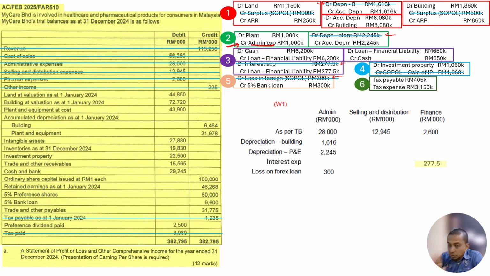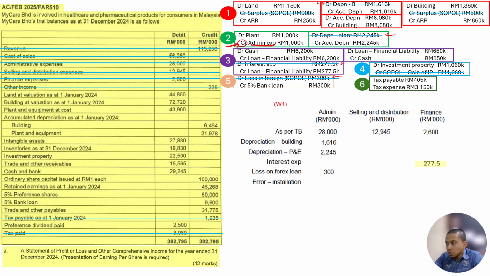Different question, different. In other questions, sometimes it affects the previous year. Because it affects the previous year, we need to adjust in retained earnings or retained profit. But now, because it happened during the year, we can just adjust the admin expense itself. Because it is an error, we need to take off from admin expense. You see admin expense, but we put it on the credit side. What does it mean? It means that it is a decrease in admin expense.